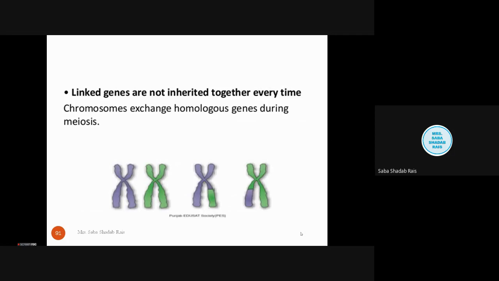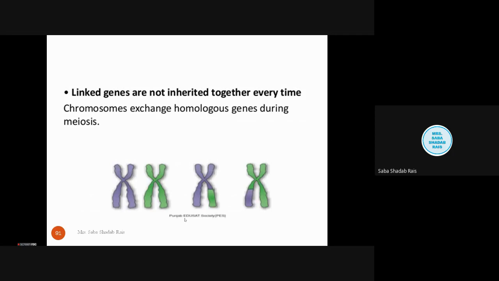Now, linked genes are not inherited together every time. Why? What is the reason that these linked genes are not always inherited together? Because of chromosomal exchange between homologous genes during meiosis. At meiosis prophase 1, I repeat, meiosis prophase 1, crossing over occurs.